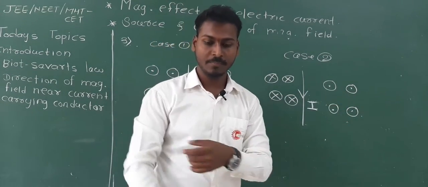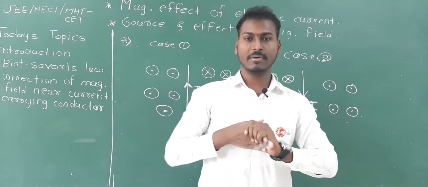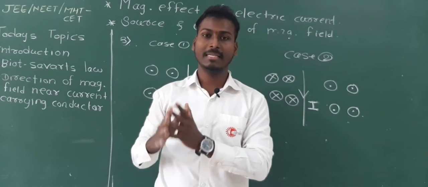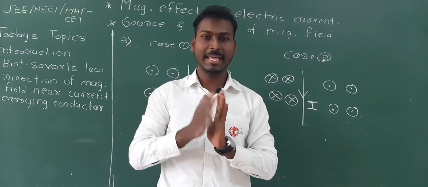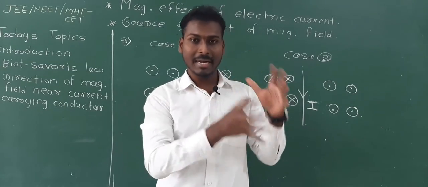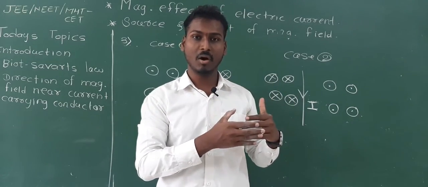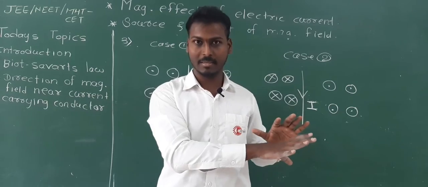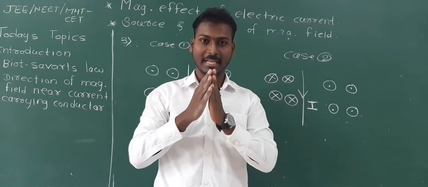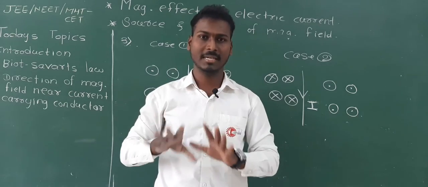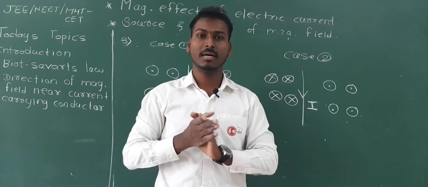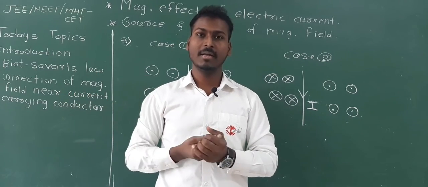Okay. So in today's lecture, which is our first part, we have gone through the introduction, Biot-Savart law, one example, and the last point was direction of magnetic field due to long straight conductor. In Biot-Savart law, we saw the direction of magnetic field at a point P due to a long straight conductor, but here we are just trying to get the direction of magnetic field due to a long straight conductor. That's it. So these three points we have covered today. In the next part we will go for the next concept.